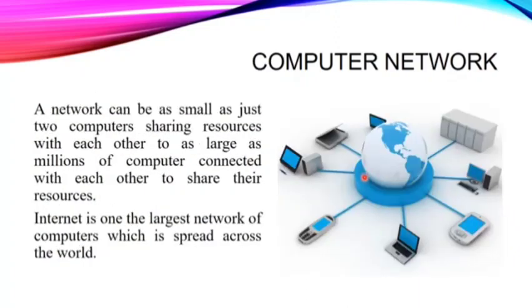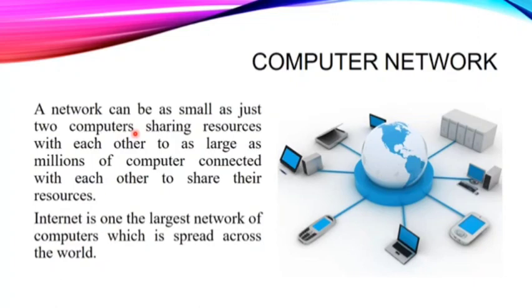Now, a computer network can be as small as just two computers. Suppose you are sharing some files between two computers. For that you can use SHAREit. That SHAREit is also a type of network that we are creating. Suppose you are using Bluetooth in your old phones for sharing files. That Bluetooth will also help you create a network.